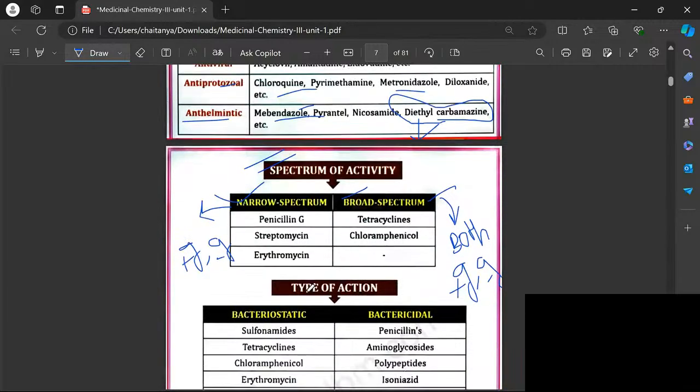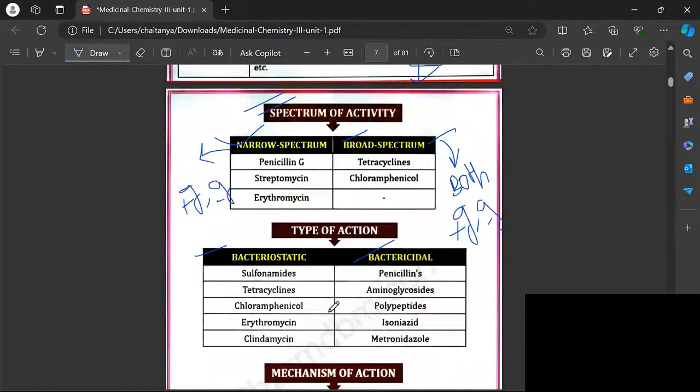Next, types of action. One is bacteriostatic, and one is bactericidal. Bacteriostatic means they are inhibiting the growth of microorganisms. Bactericidal means they are killing the bacteria. Based on that, we are going to classify. Sulfonamides, tetracyclines, chloramphenicol, erythromycin, clindamycin, these come under bacteriostatic. Whereas penicillins, aminoglycosides, polypeptides, isoniazid, metronidazole, these come under bactericidal.